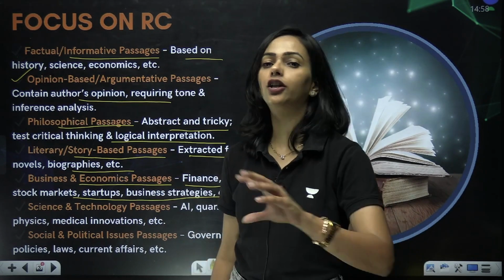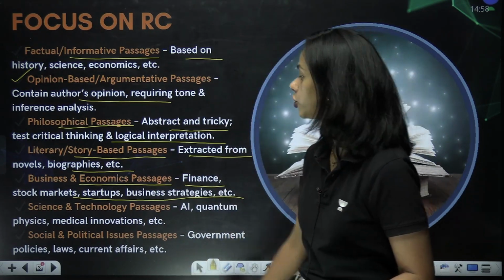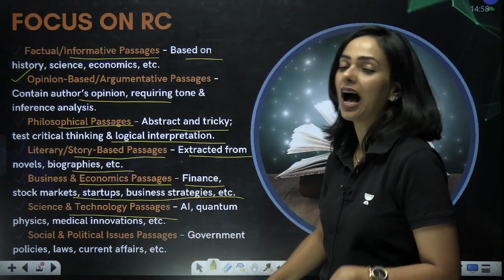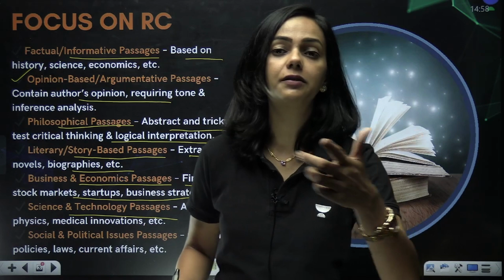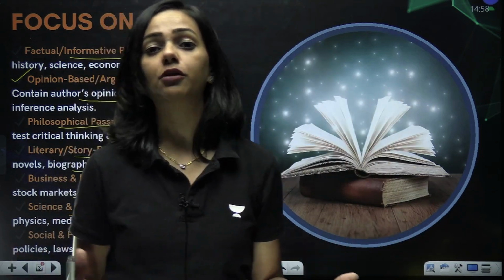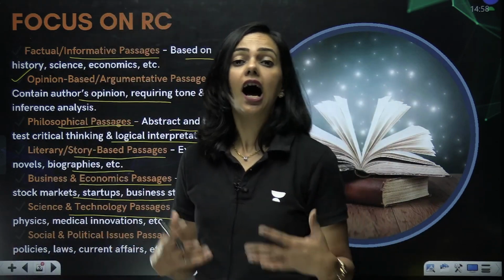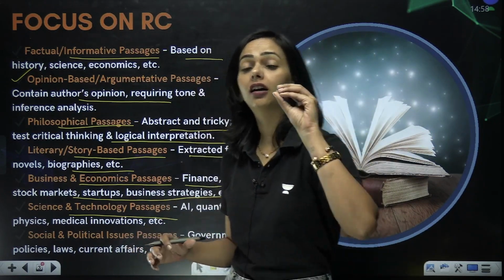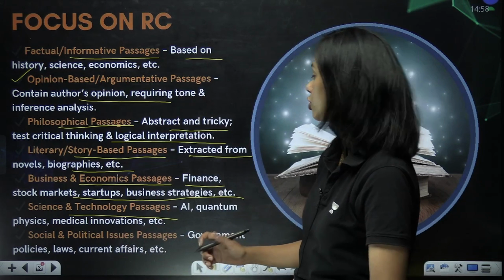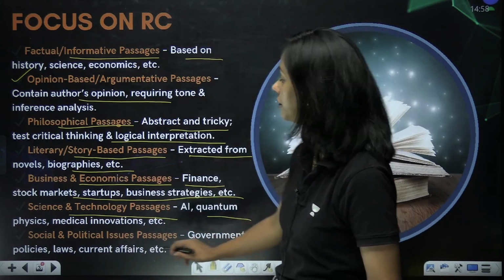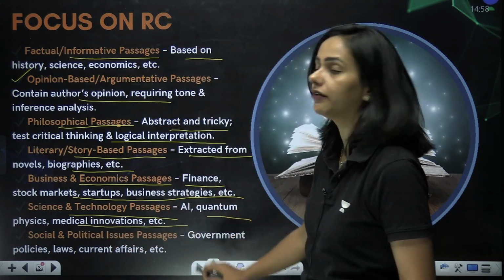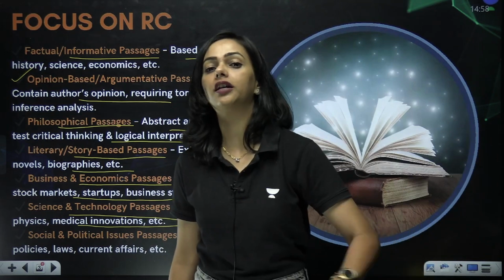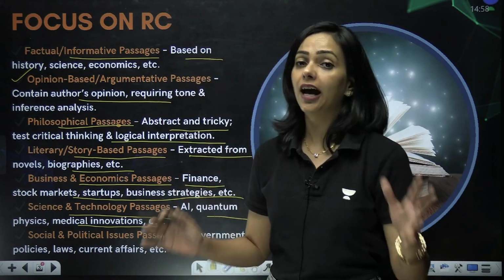These are the types of passages that you are actually doing for the CAT examination. Science and technology passages: I do a lot of science and technology passages, be it AI, BI, DeepSeek, which I have recently done. For the recent examination that I'm making the students prepare for, I am taking these topics because I know the market is hot right now, and they could give questions from quantum physics, medical, innovative technology, what is going on in the recent environment and all of that.